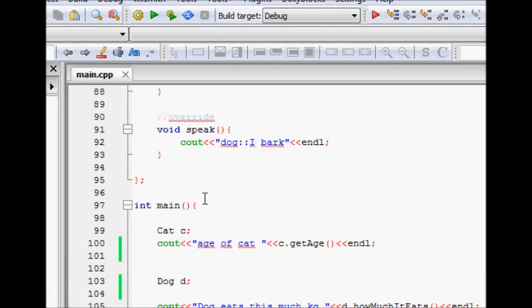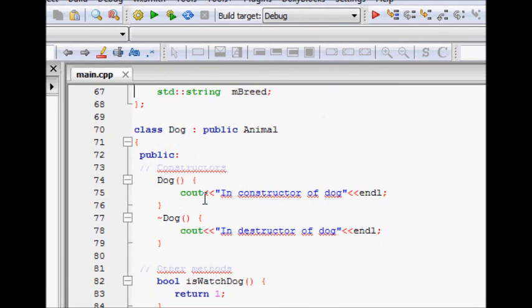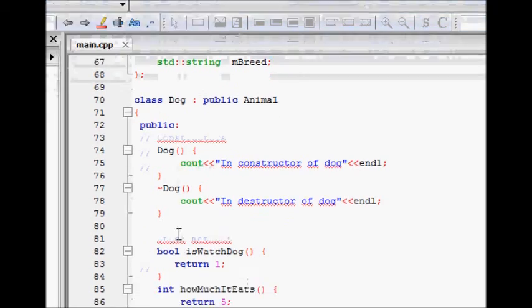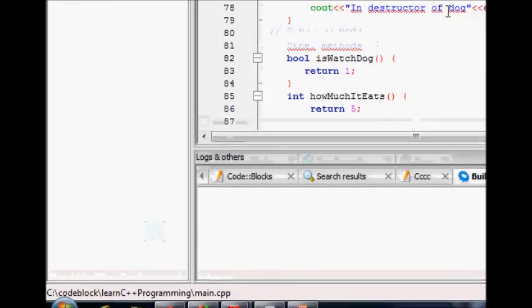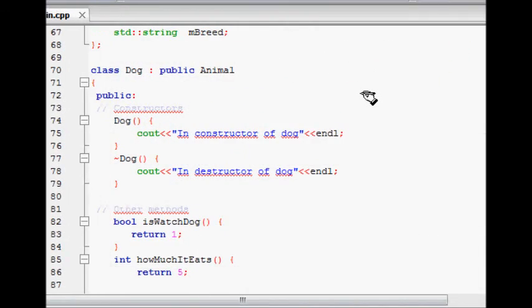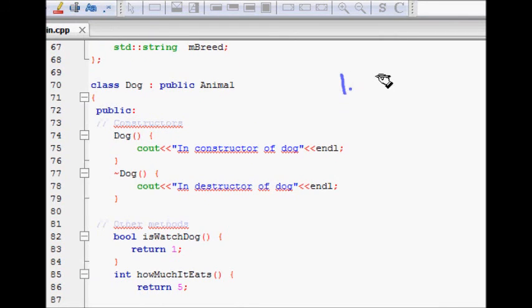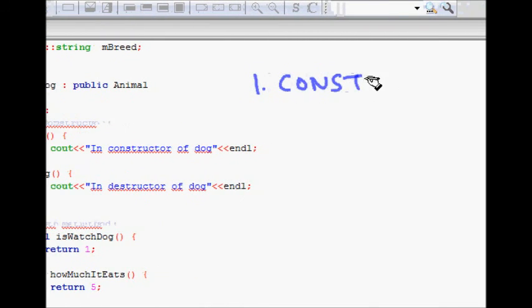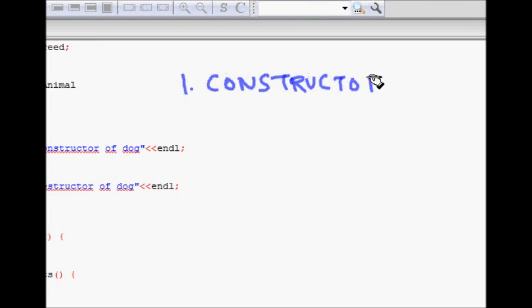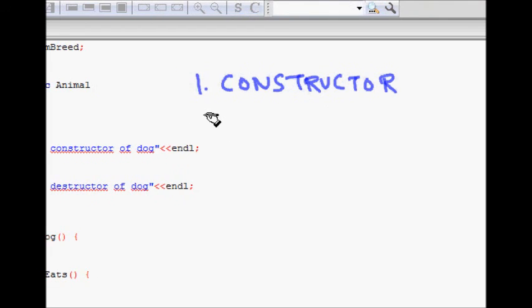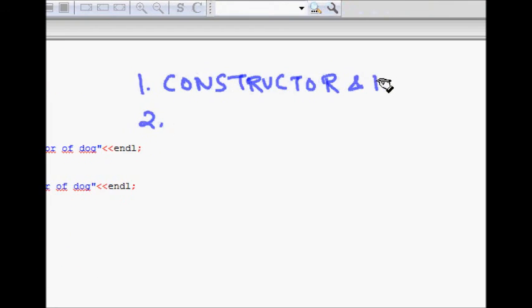A few things we should note here: when I'm writing the dog class, I don't need to write again set age, set weight, get age, get weight, because all those are already available to us. We should also note what things are not derived from the base class. One is the constructor; we don't derive the constructor, we have to add our own constructor and destructor.